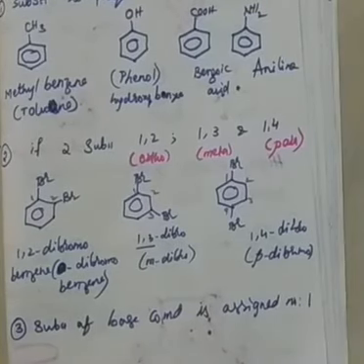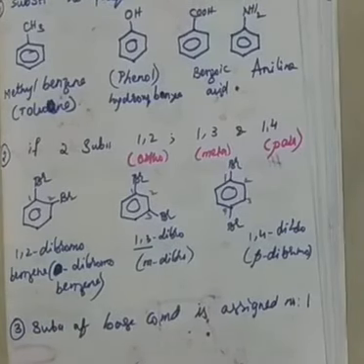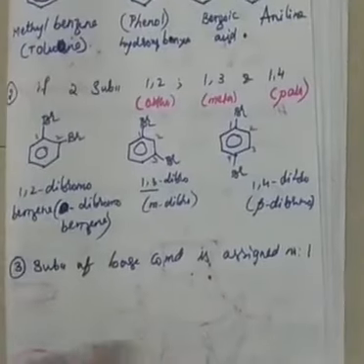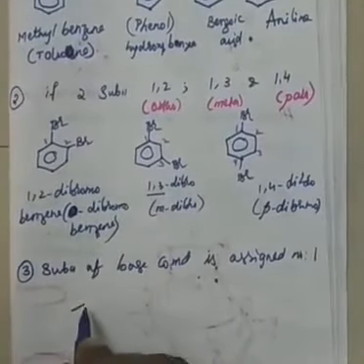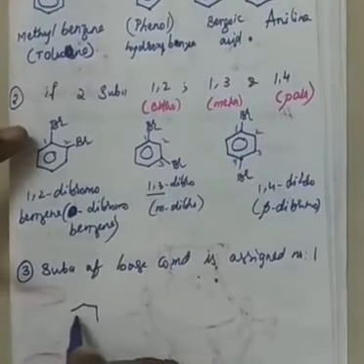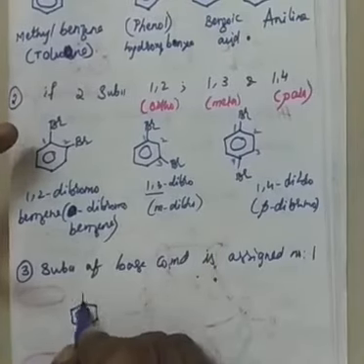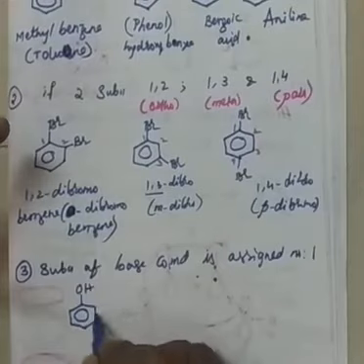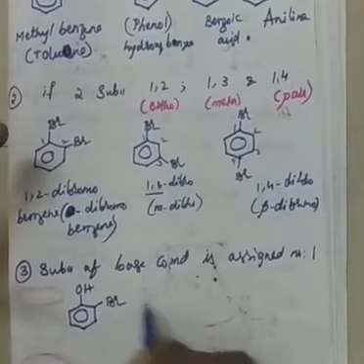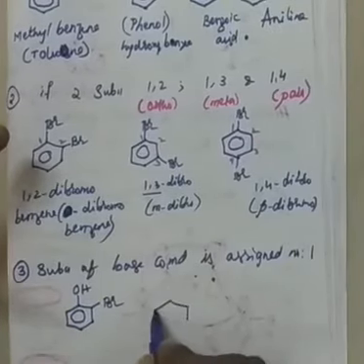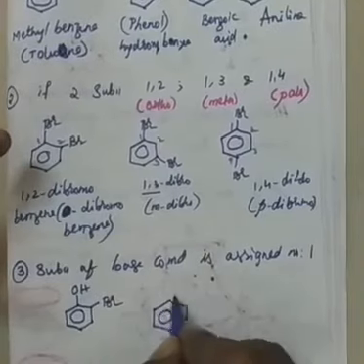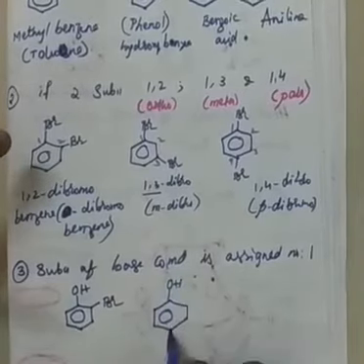That means if two different substituents are present, to whom do you have to give number 1? Let me tell you. Here, with two same substituents, you didn't have a doubt. But if you have different substituents, for example, OH I am writing here and bromine I am writing here.